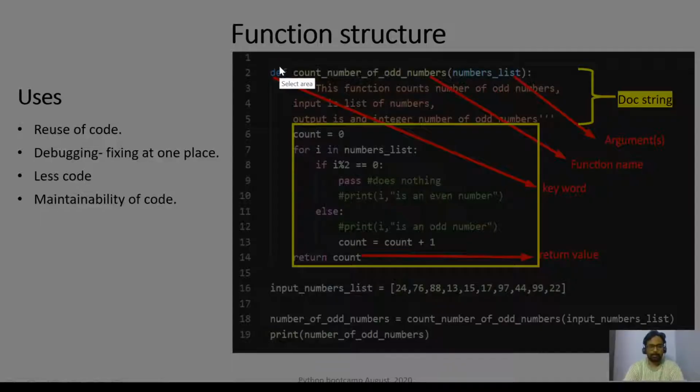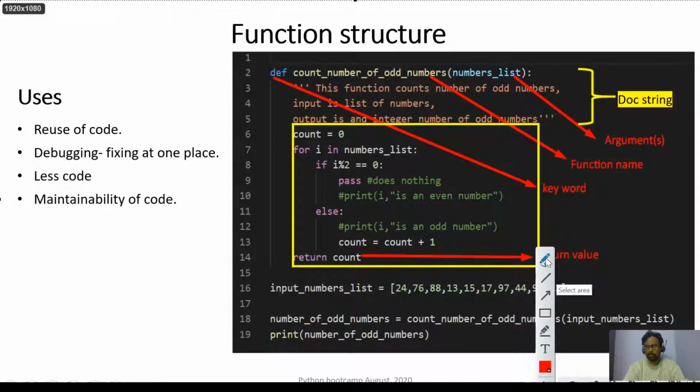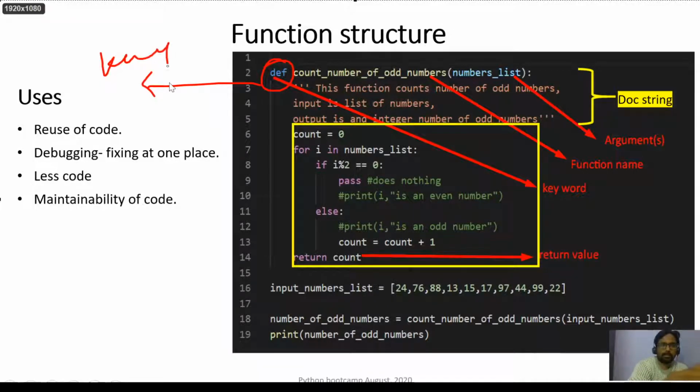Let me get into drawing mode. So that is called def. def is nothing but a short form of definition. In C, C++, you can simply write int, and then you write a function with braces and things like that. So this def is the keyword that is used to define the function.